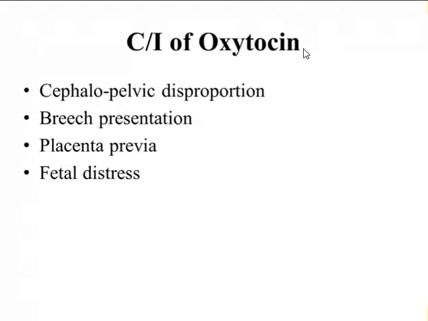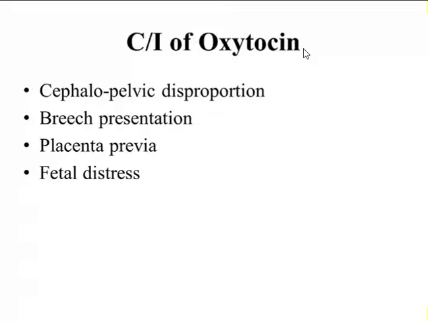Now, what are the contraindications of giving oxytocin? Oxytocin is contraindicated in case of cephalopelvic disproportion. Cephalo means head, pelvic means pelvis. If the size of the fetal head is bigger than the size of the maternal pelvis, it is known as cephalopelvic disproportion. By doing an ultrasound you can diagnose whether there is cephalopelvic disproportion or not.